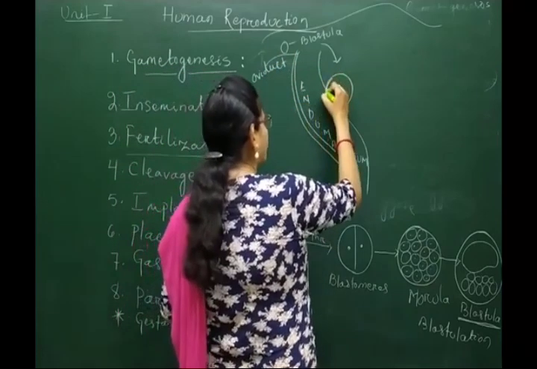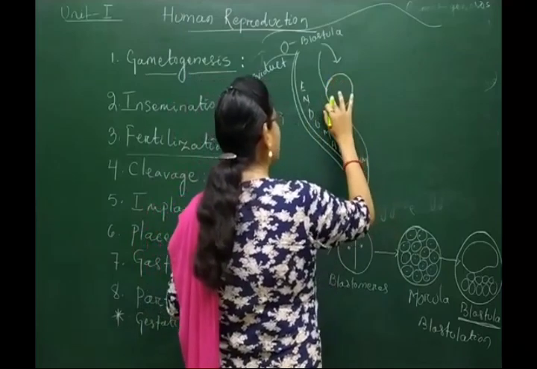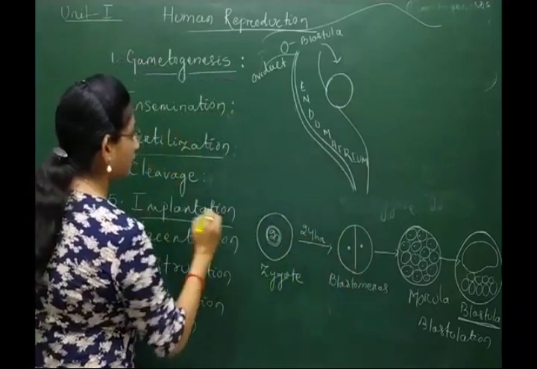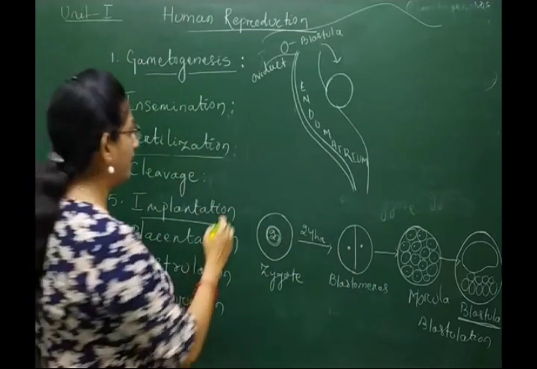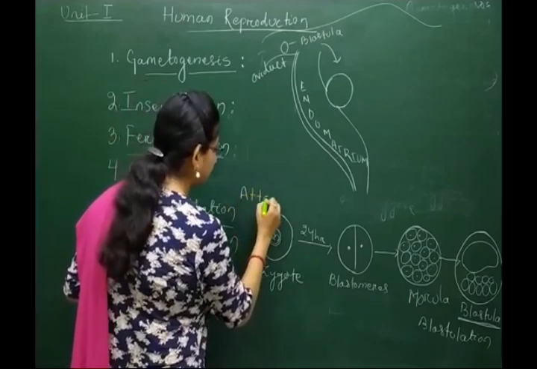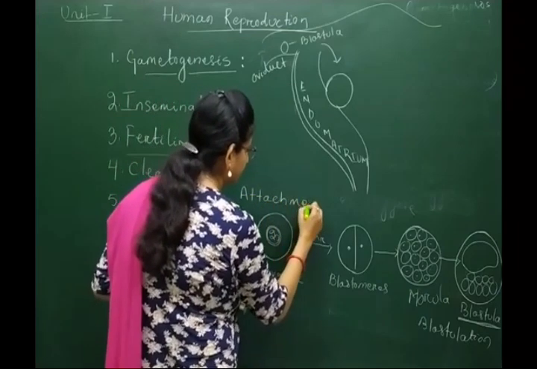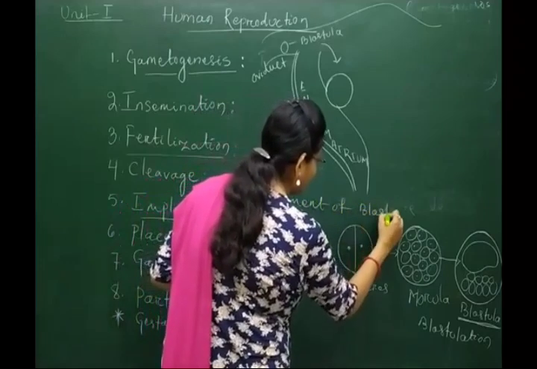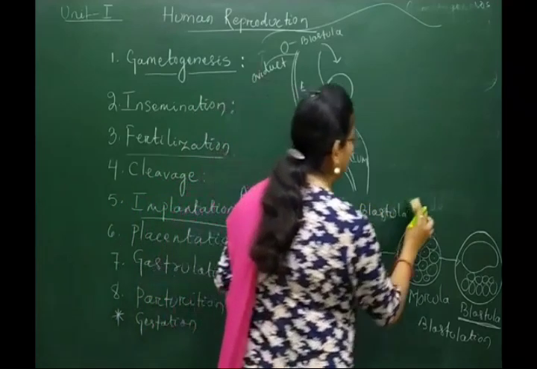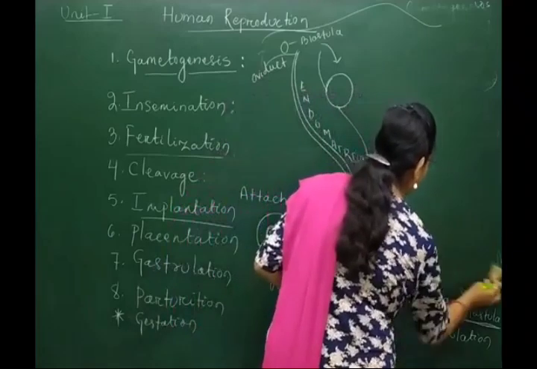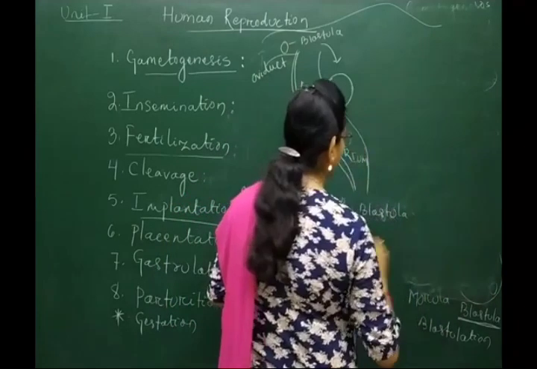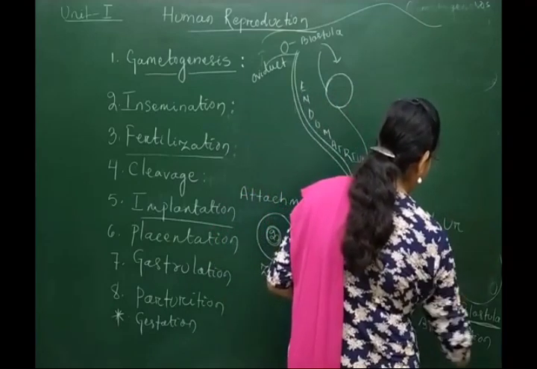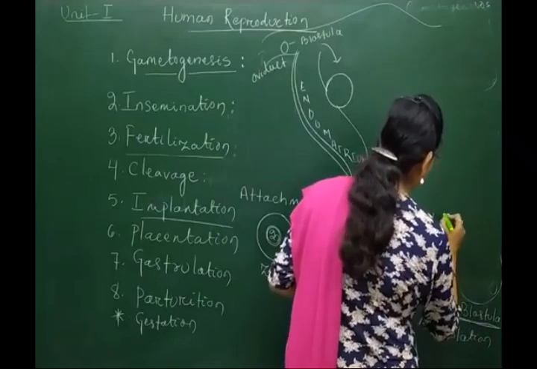This process of attachment of the blastula with the endometrial wall is called implantation. So implantation is the attachment of the blastula with the uterine tissue.